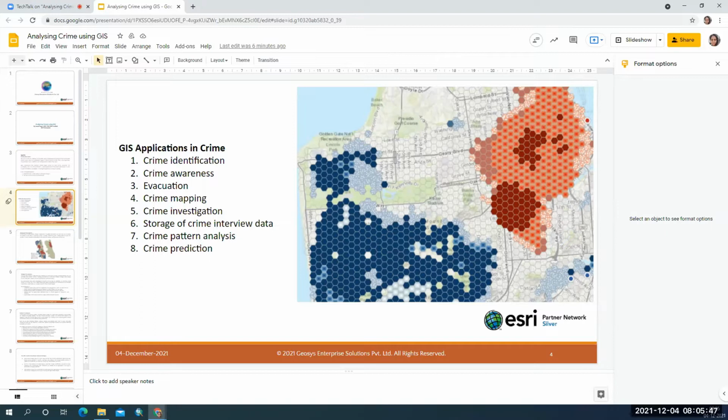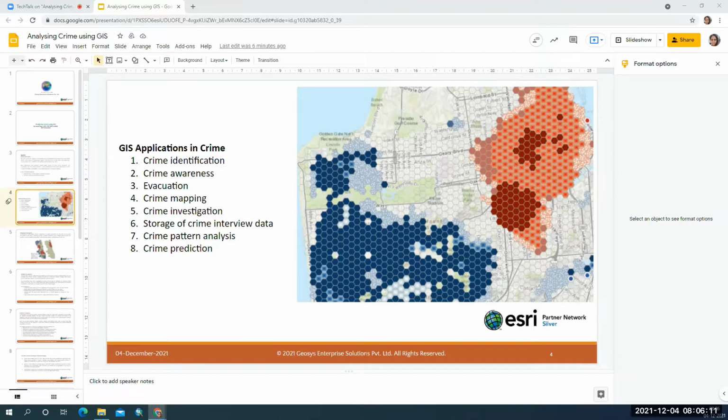So one is identifying a crime. So how do you identify a crime? Whenever a crime has occurred, we determine the location coordinates of that particular place. In most cases, crime generally takes place in the interior areas.